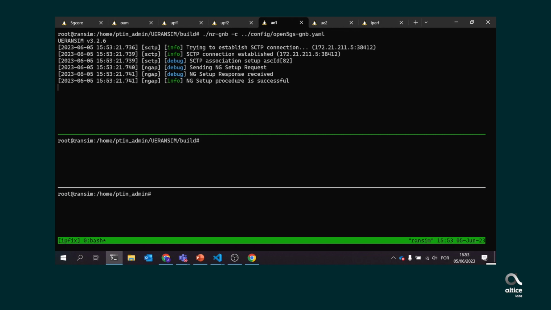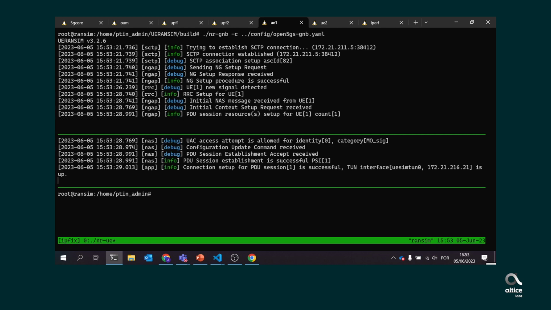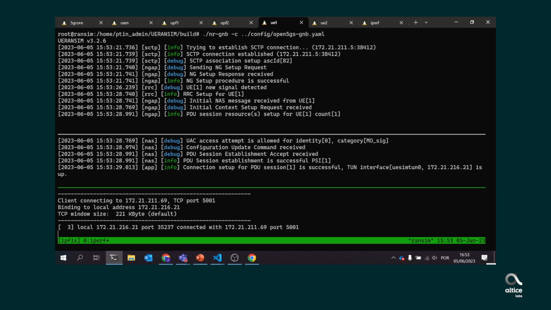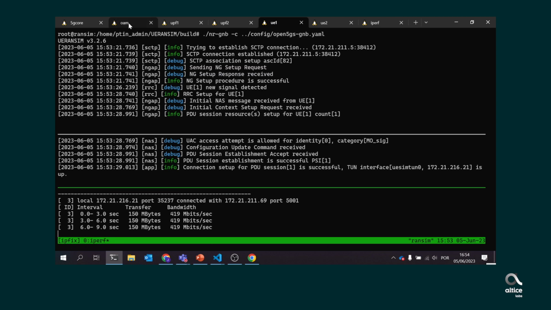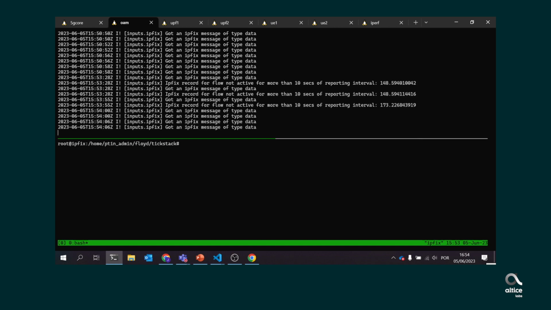First, we start the GNB1 and the UE1, non-gold, regular user. We need to add a route in the UE to make this traffic go to the correct interface. Now, we can start an IPERF session with 400 megabits per second. In the OAM, we can show that we are receiving the IPFIX messages.